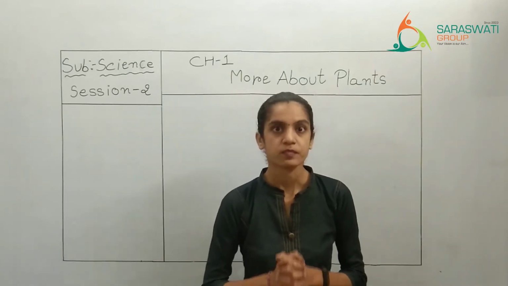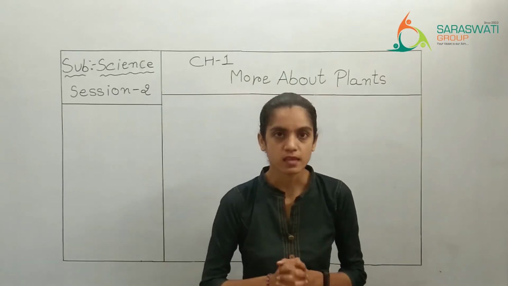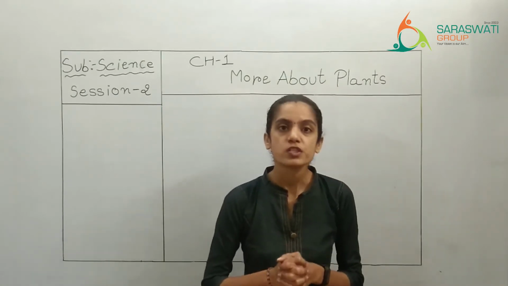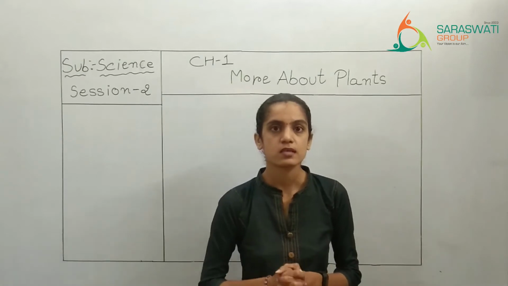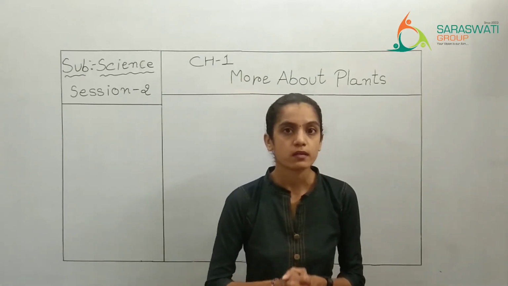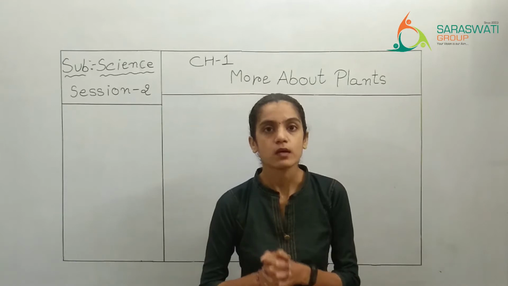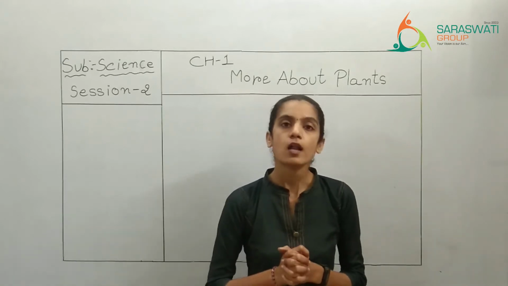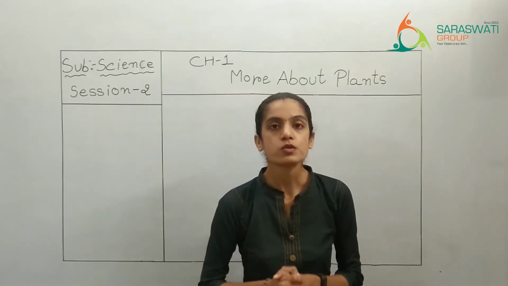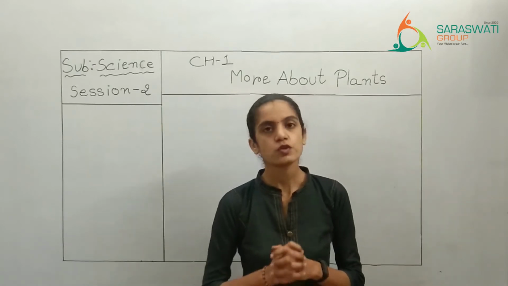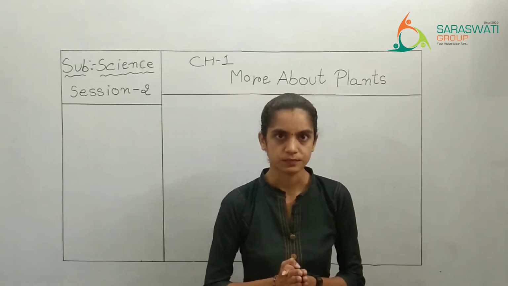You know it. Plants give us many things: fruits, vegetables, spices, raw material for paper and clothes. Along with this, plants also give us oxygen. So we all know these basic things.